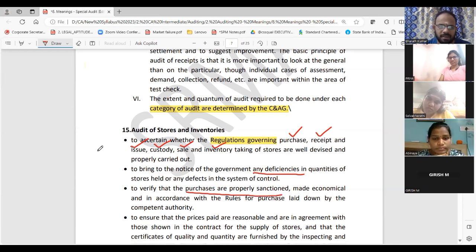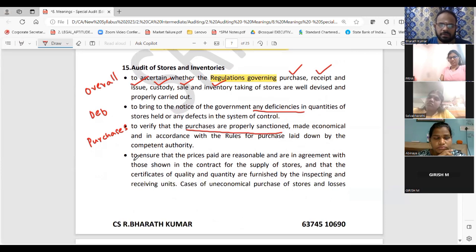See what they are telling here. They are telling this overall. Here they are talking only about deficiency. Here they are talking about purchases. Or stock, what will you do? Purchases, sales. And here they will talk more about supply and sales.